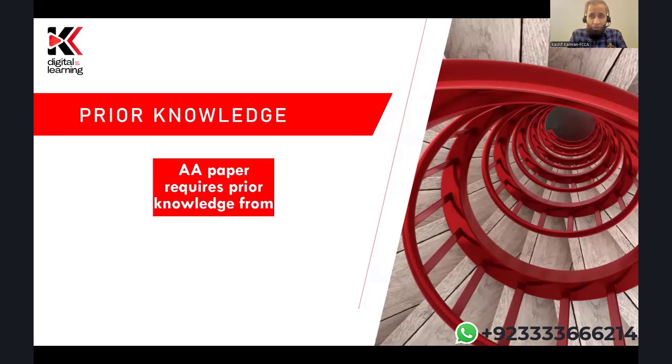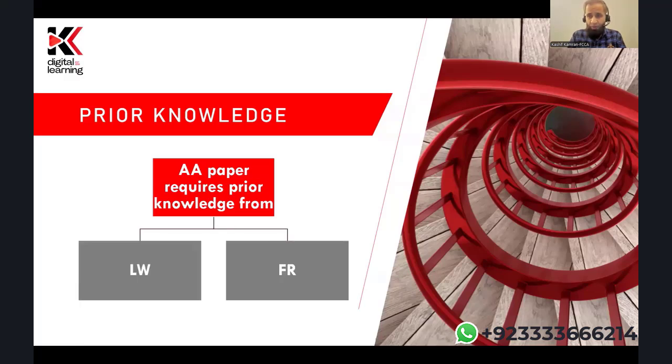The prior knowledge required for the AA paper primarily comes from the law paper and the financial reporting paper. You need to be well versed with the accounting standards and your financial reporting knowledge coming from the FR or the F7 paper. That is highly recommendable because there are areas in the AA syllabus which need you to be well versed with accounting knowledge.